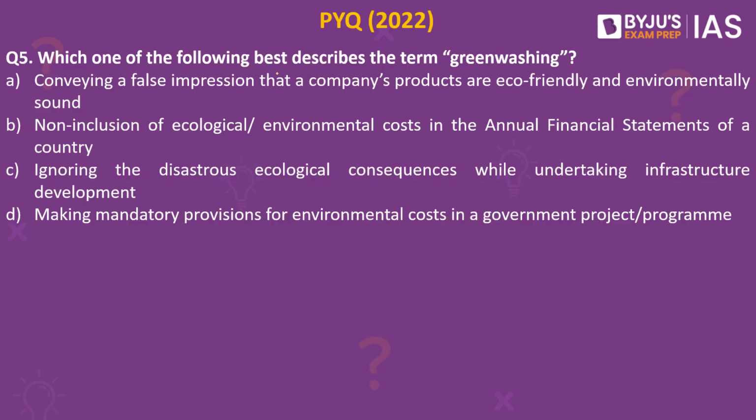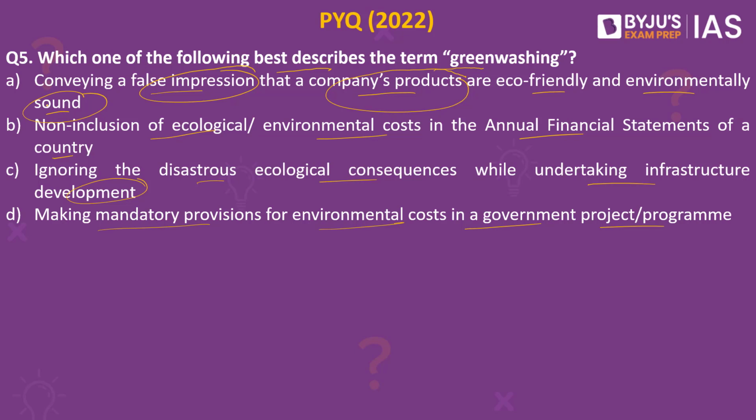Which one of the following best describes the term greenwashing? Conveying a false impression that a company's products are eco-friendly and environmentally sound; non-inclusion of ecological environmental costs in the annual financial statements of a country; ignoring the disastrous ecological consequences while undertaking infrastructure development; making mandatory provisions for environmental costs in a government project or program. The answer to this is conveying a false impression that a company's products are eco-friendly and environmentally sound.